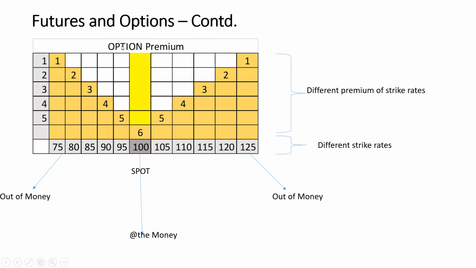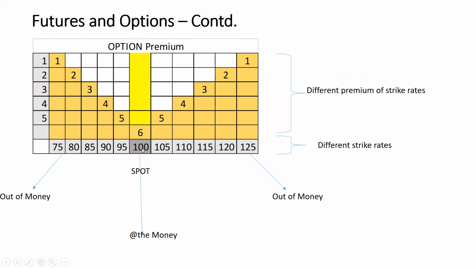See, here is one picture I showed. I have taken a typical example of how the premium changes from 1 to 6 and 6 to 1. Assume the spot value of a stock is 100 rupees. We call it at the money. And out of the money will be 75, 80, 85, 90, 95, and 105, 110, 150. As usual, the terminology is simple, as per the English: out of the money, at the money.